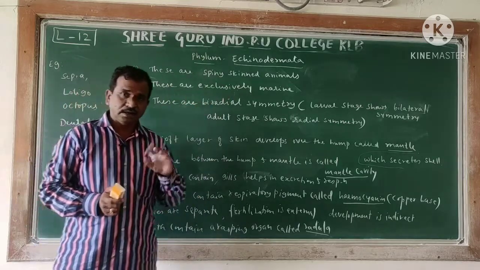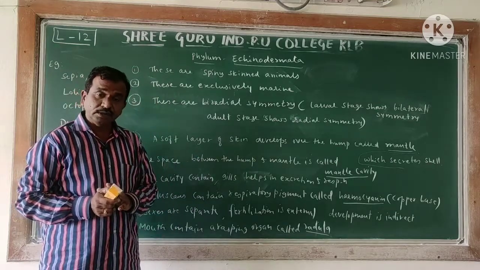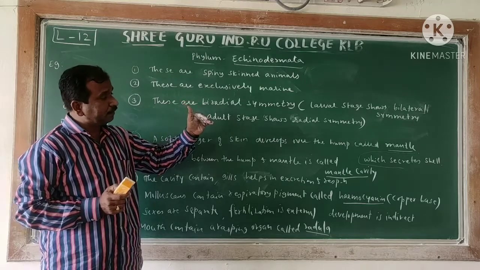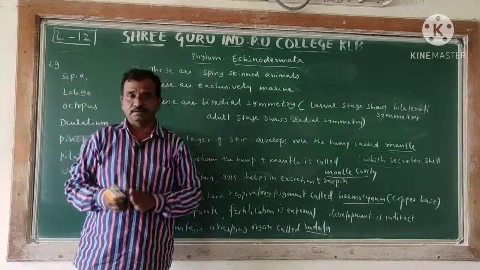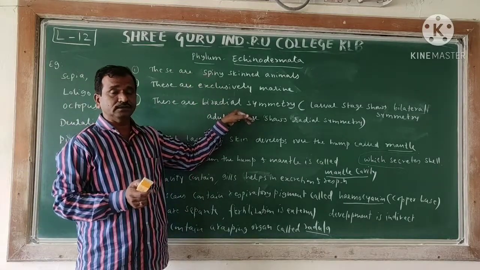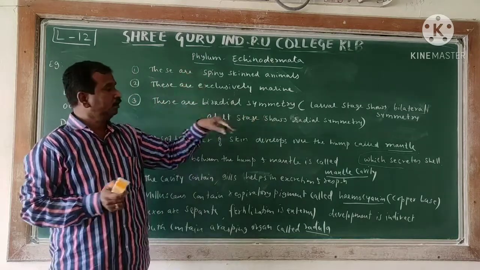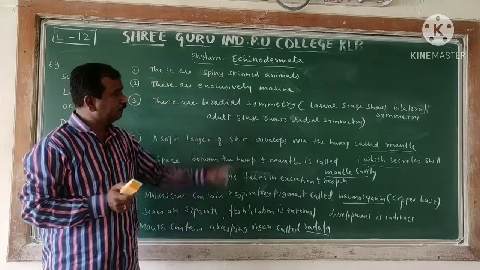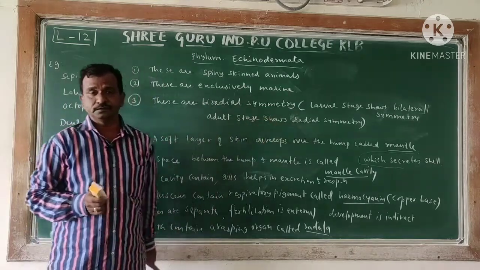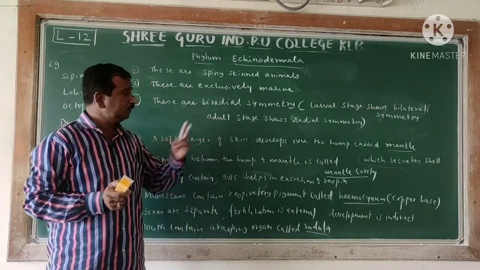Because earlier we have said that larval stage is also there, right? But now here the larva is completely different, meaning a free swimming larva is there. It stays on its own, meaning larval stage is completely different. You can see that they are showing complete different symmetry. When it grows bigger, now you can see that they are showing the radial symmetry. Such a kind of symmetry is called as biradial symmetry. This can also come as a 1 mark question. Biradial symmetry means it shows two symmetries.